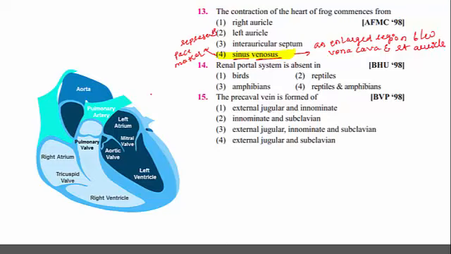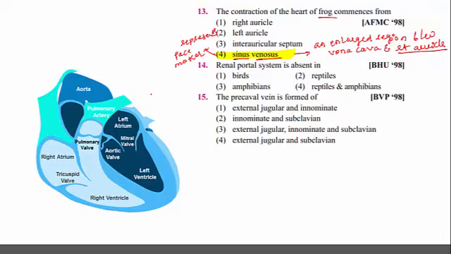That means it is located in the right auricle only, as in humans, but as the frog shows incomplete double circulation, this is referred to as the sinus venosus, and it represents the pacemaker in frog.